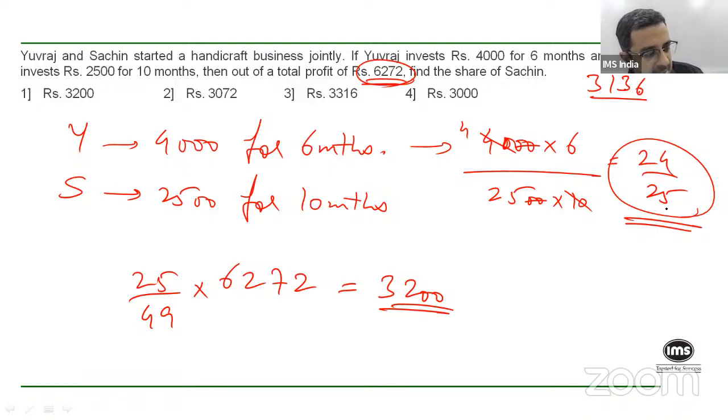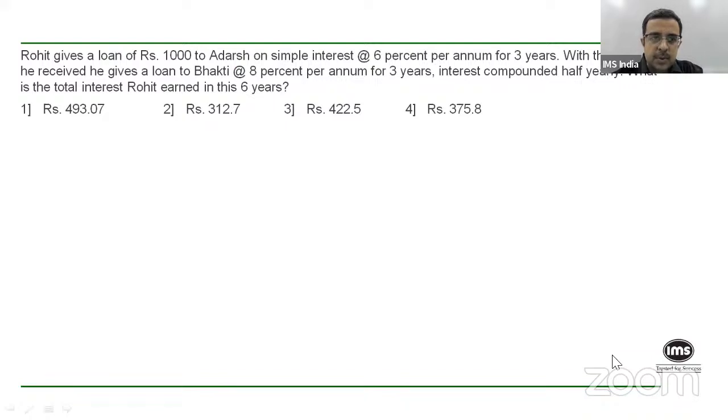So clearly, Sachin's share has to be slightly more than 3,136, whereas Yuvraj's share will be slightly less. So the only feasible option here is 3,200. So you need not even calculate this once you arrive at that ratio. All right, let's move on.